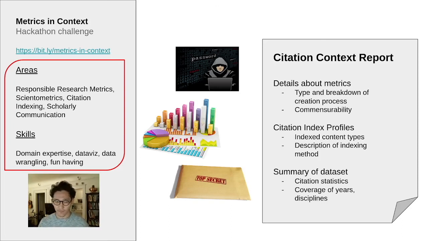And that would especially be interesting for questions relating to equity, knowing that certain indexes have different coverages of journals and articles.